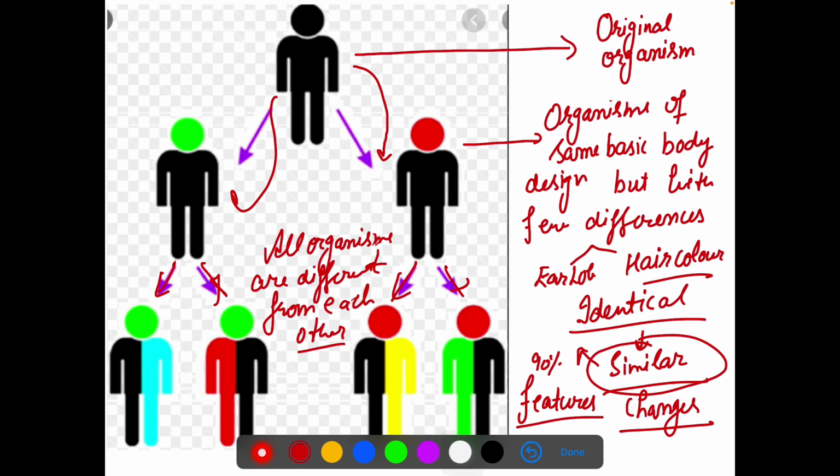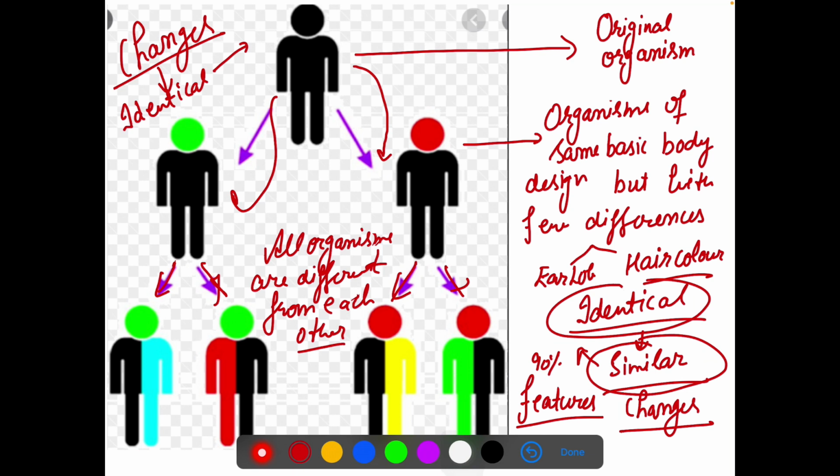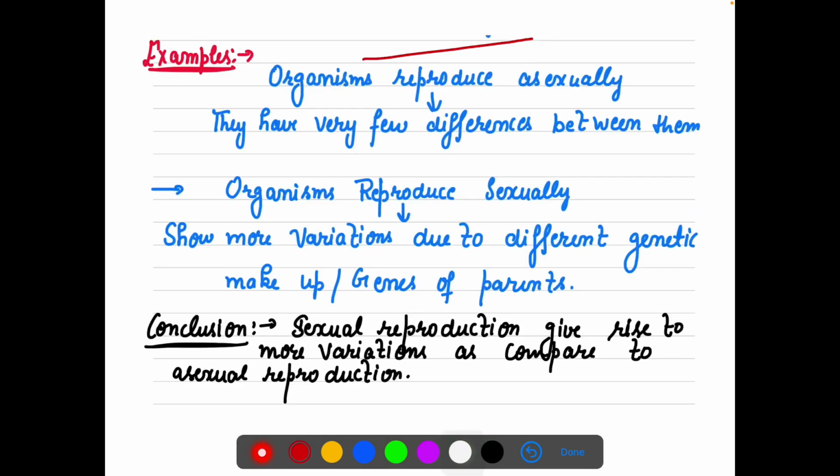You are different from your brother and sister. So you are not identical. अगर कोई चेंज होता ही नहीं तो then you must be identical to your parents, right? But we never use the word identical, we use the word similar. इसका मतलब there are changes that happen in your body from parents to the next generation.